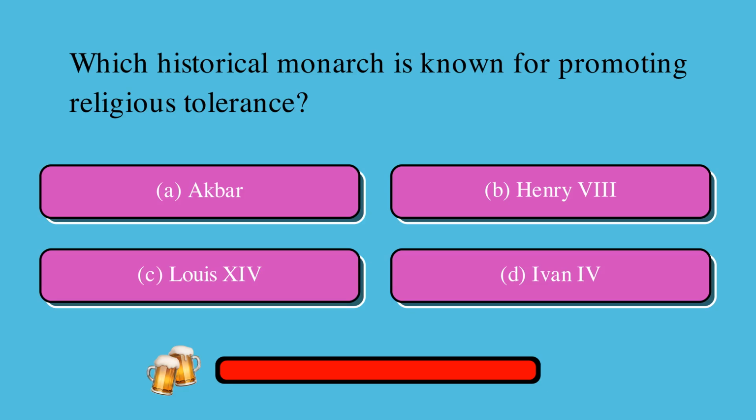Which historical monarch is known for promoting religious tolerance? Is it A. Akbar, B. Henry VIII, C. Louis XIV, or D. Ivan IV? The correct answer is A. Akbar.